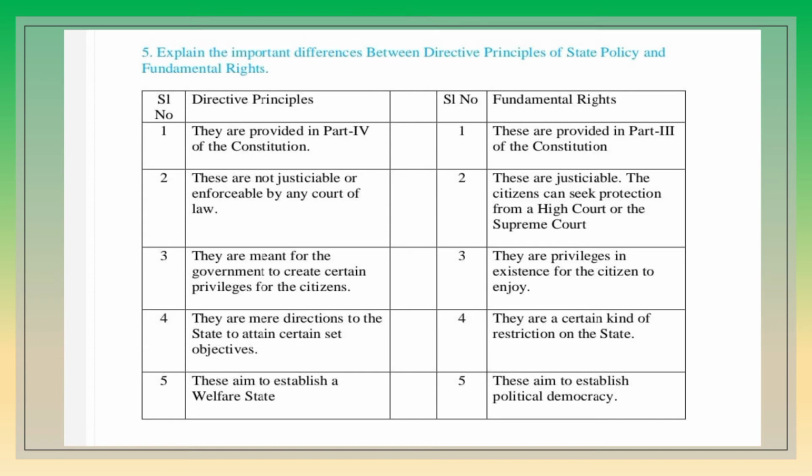Next, directive principles are not justiciable or enforceable by any court of law, whereas fundamental rights are justiciable. A citizen can seek protection from the High Court or the Supreme Court.